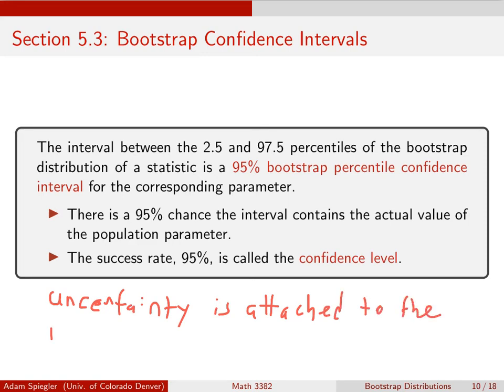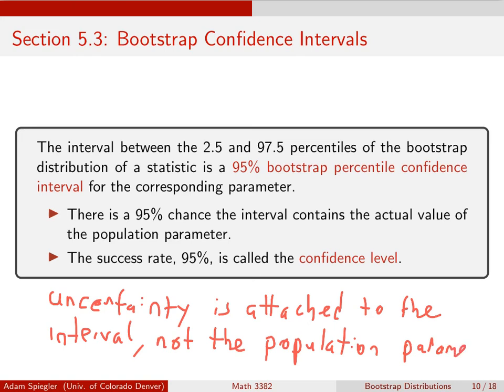Okay, because the interval that we constructed was based on some randomness, right? That was based on the random sample that we picked. So there is some uncertainty in that quantity and those cutoffs, but we shouldn't attach this uncertainty to the population parameter. There's nothing random about the value of the population parameter. It is what it is, just we don't know what it is. So when we're stating this, we want to be sure that you're careful.